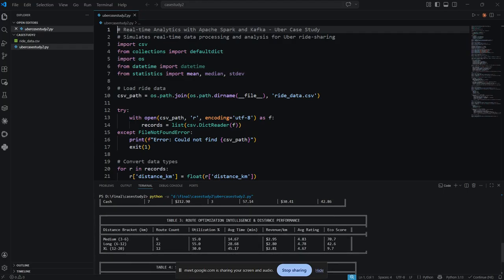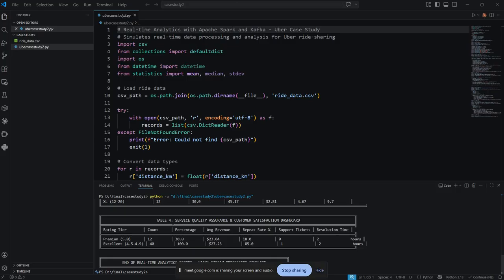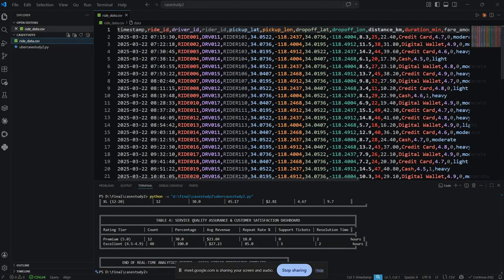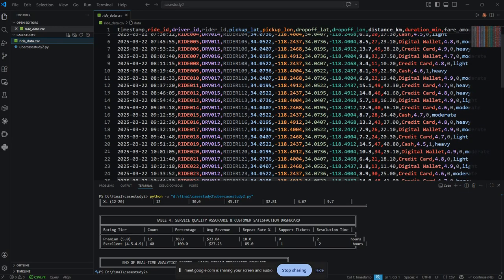These are the route optimization intelligence and distance performance. The distance brackets are medium, long, and extra long, with route count, utilization, average time, revenue, average rating, and eco score. This is table 4, the service quality assurance and customer satisfaction dashboard. This is premium and excellent for the rating tier, with discount percentage, average revenue, and repeat. And this is the data which I have obtained from the Kafka website about Uber.